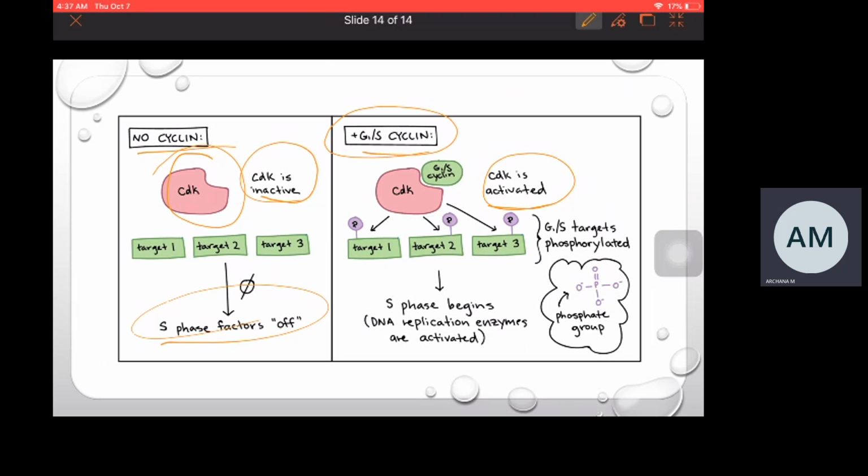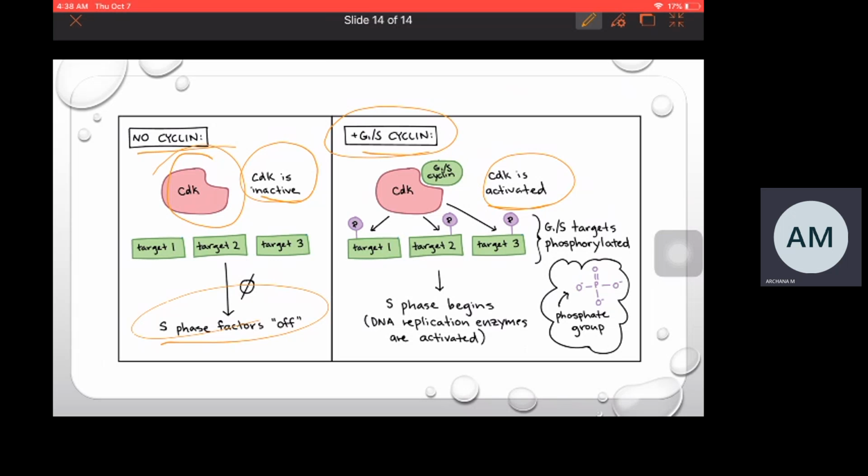So coming to the cell cycle, it is a series of events which takes place in the cell and prepares the cell for cell division. The cell cycle is divided into two phases, interphase and M phase. Interphase is the preparatory phase and M phase is the cell division phase. The cell will not divide in interphase. Interphase is divided into G1, S, G2 and G0 phase. G0 phase is the quiescent phase. Non-dividing cells enter into G0 phase.